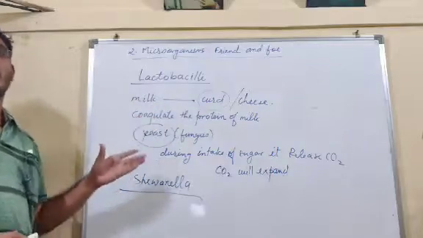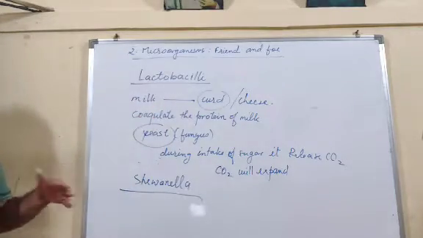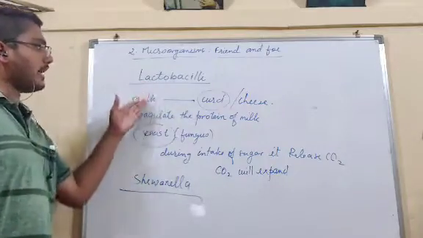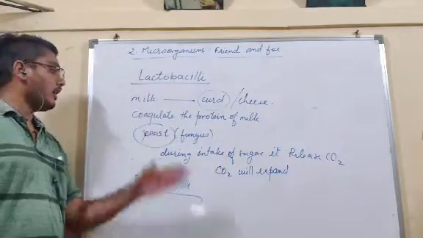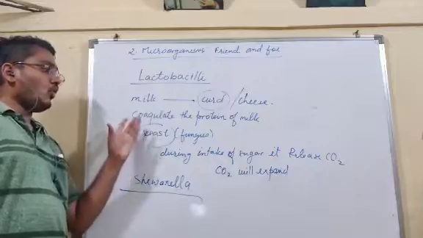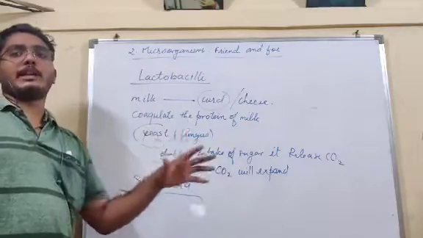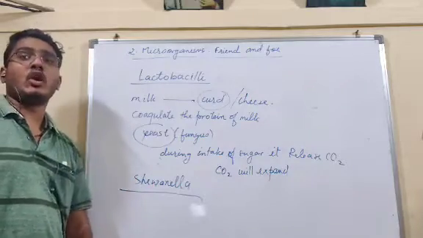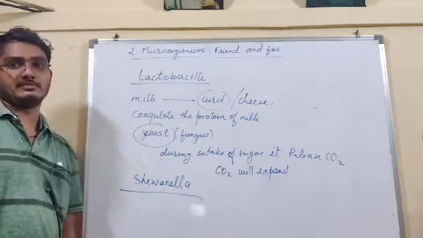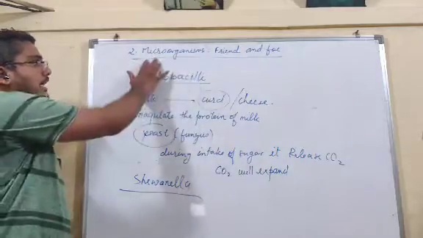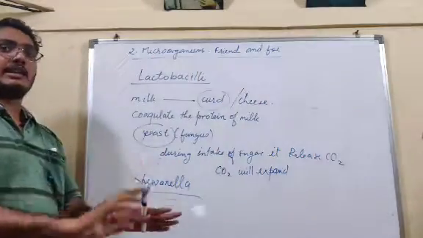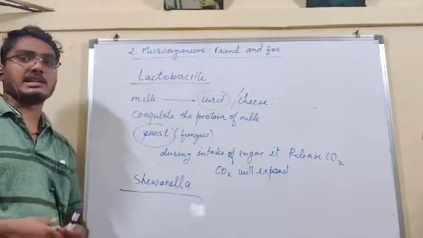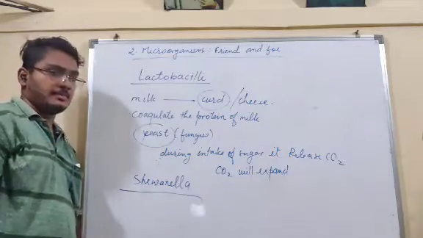Now this was the example of the bacteria and fungus which help us, which are our friends. Lactobacilli help us to convert milk into curd. Then yeast helps us to make the cake or a bakery product spongy. And Shewanella helps us to clean the environment. That means microorganisms are friends also. All the bacteria are not dangerous. Only some bacteria are dangerous. Some bacteria are also useful to us.